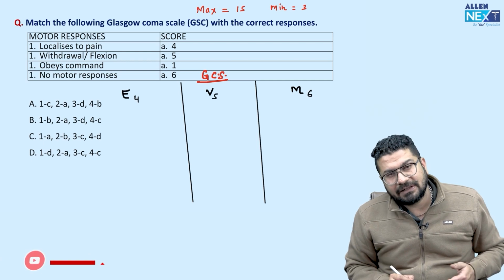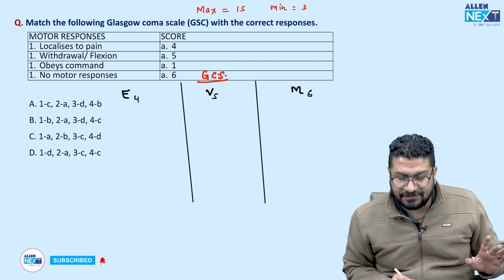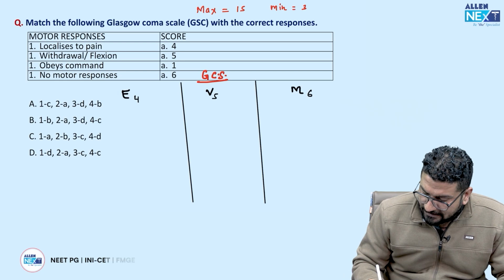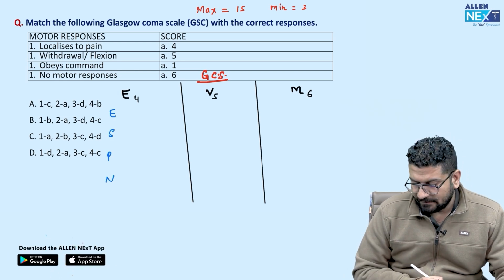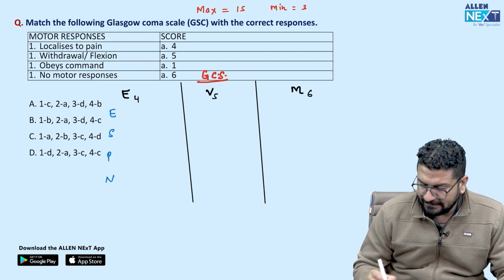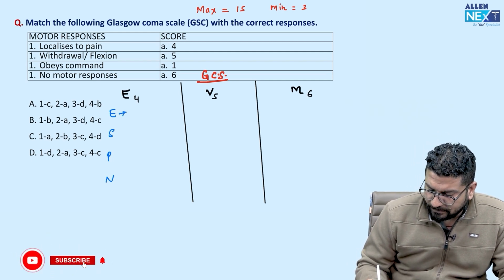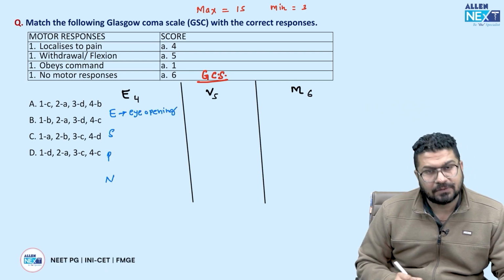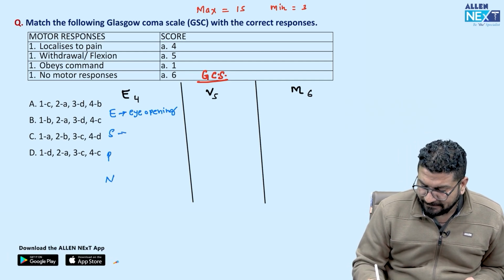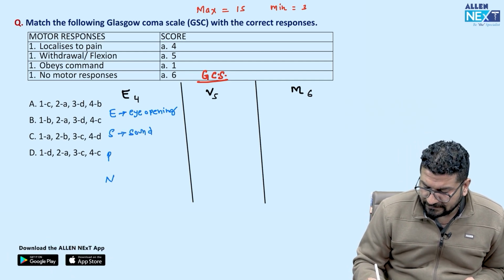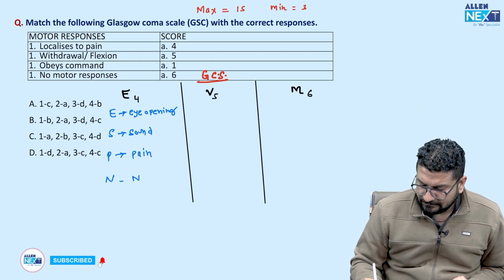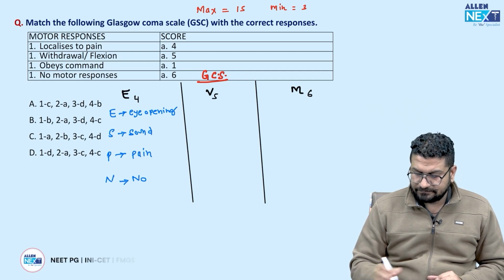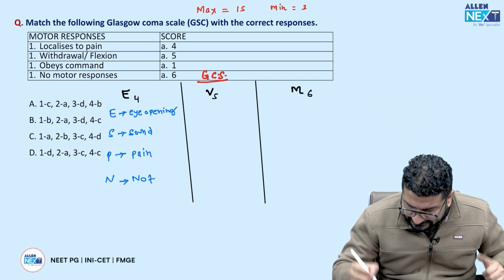The problem is every time we teach student, they make mistake in GCS. So let me make it very simple. ESPN, sports channel. E means eye opening. खोल रहा है आँख. S means only opening due to sound. P means opening because of pain and no response, not opening. Then we give 1. So अब इसको descending order में लिखना है.